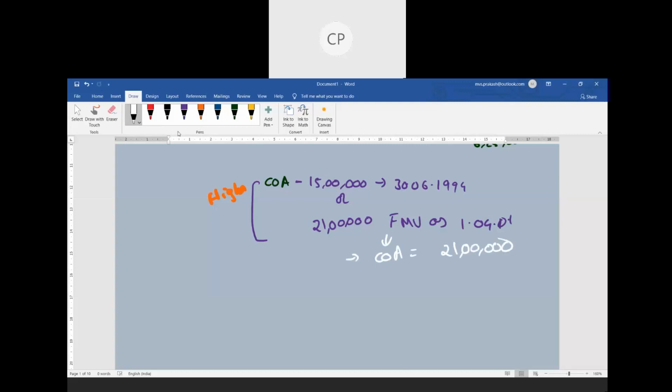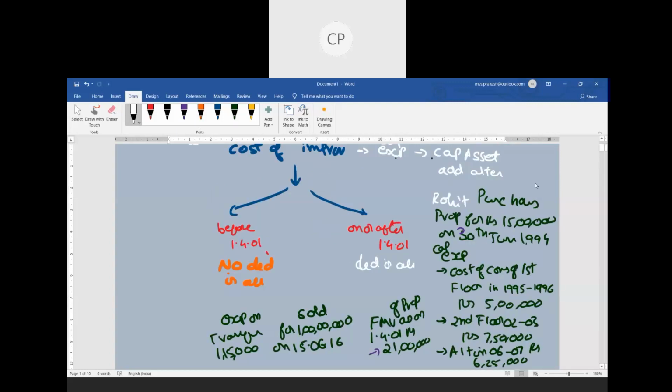Now this is the cost of acquisition. Then comes your improvement. Just now we discussed what section 55 says: if you are incurring improvement expenses before 1st April 2001, you can't take them. If you are incurring improvement expenses on or after 1st April 2001, then only you can take them. Now in the problem, the house was purchased on 1st April 94, and the cost of construction of the first floor was in 95-96. This is before 1st April 2001, so this 5 lakhs will not be allowed as deduction.